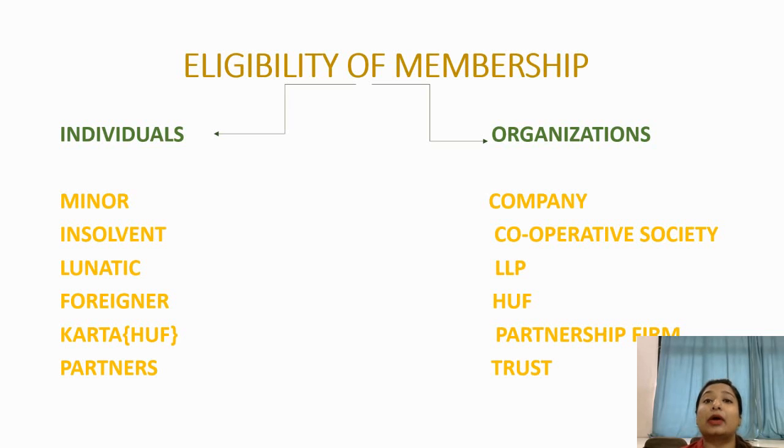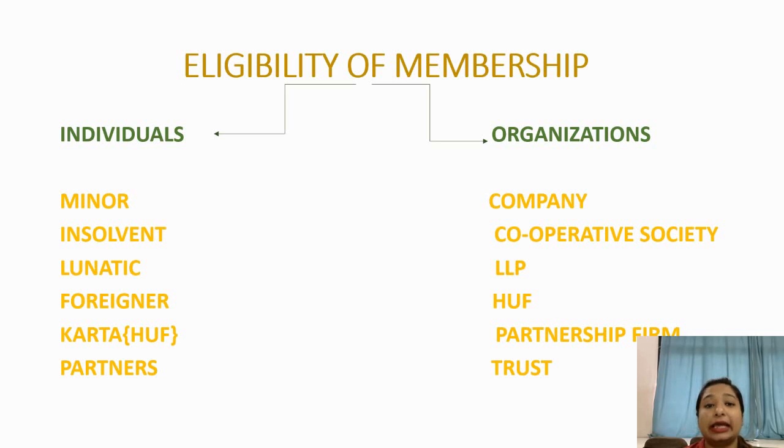So whenever a foreigner or an outside company wants to invest in our Indian companies, he has to follow all the rules mentioned in the FEMA Act, and then only he can become a member of a company. So yes, the foreigner can become a member of a company according to the provisions of the FEMA Act 1999.